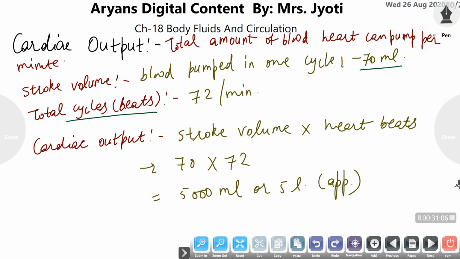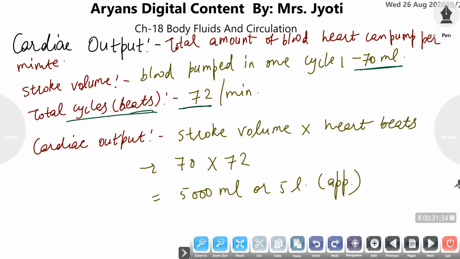On average, the normal heart beat rate, the number of times the heart pumps blood into the arteries, is 72 beats per minute. So the total cycles will be 72 cycles per minute. In one cycle the heart pumps 70 ml of blood.